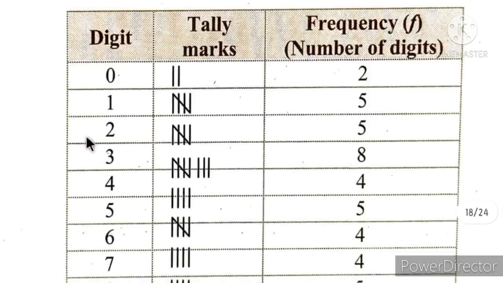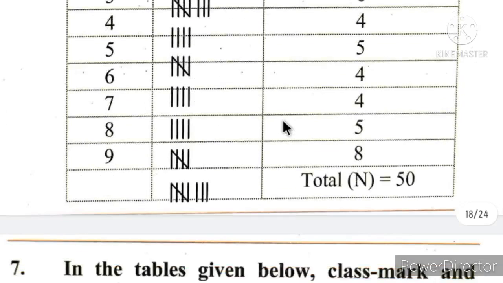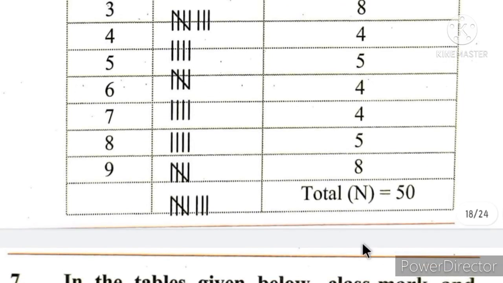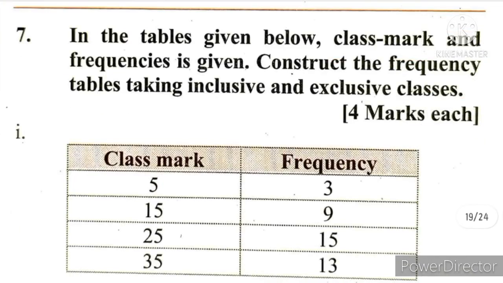So we will make numbers 0, 1, 2, 3, 4, 5, 6, 7, 8, 9, and we will count how many 0 are there, how many 1 are there, how many 2 are there, how many 3 are there, how many 4, 5 like this only, and we will put up the frequencies according to the tally marks. I hope that you know how to do it. Then total number you have to count it, add it and keep it. This is the way you do an ungrouped frequency distribution table.